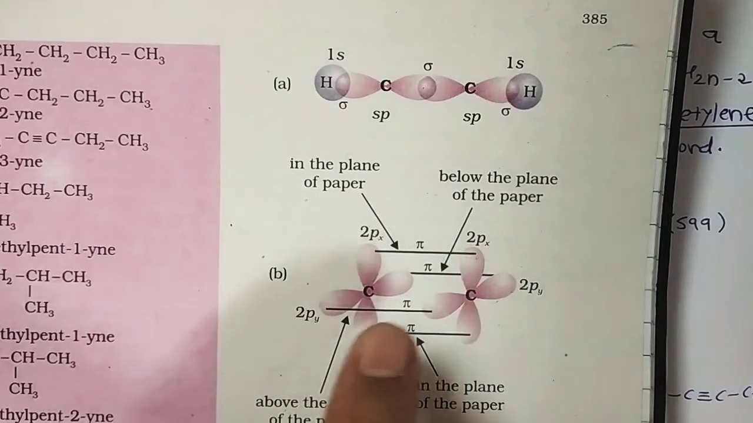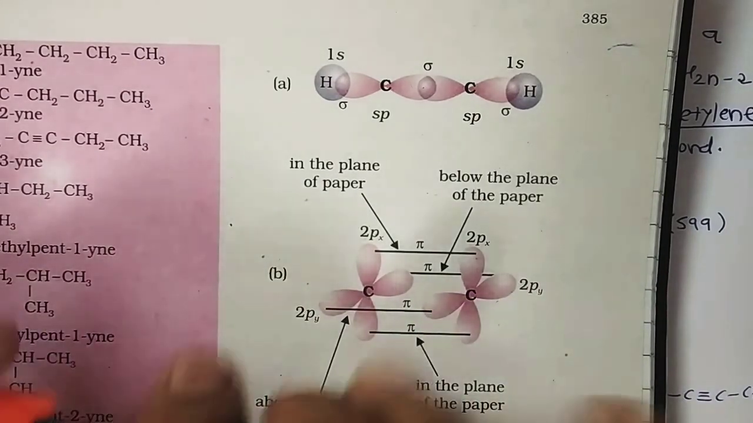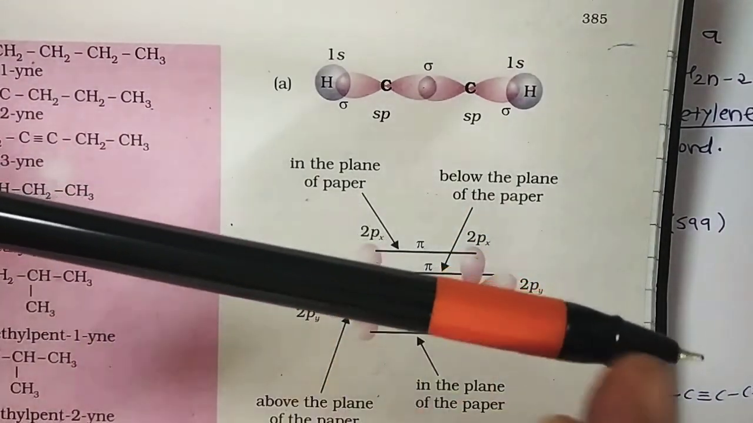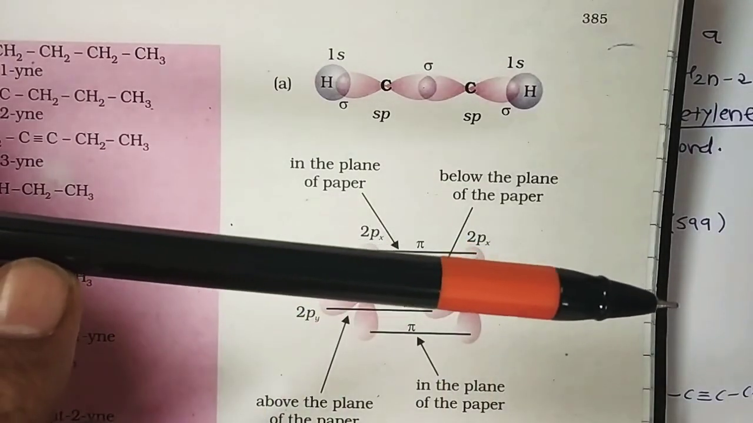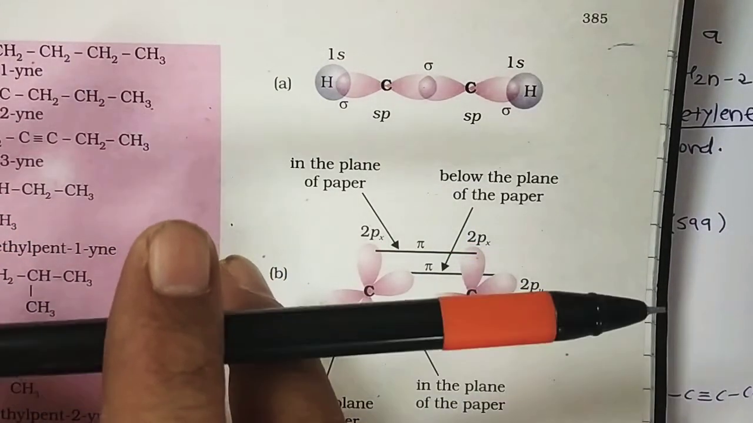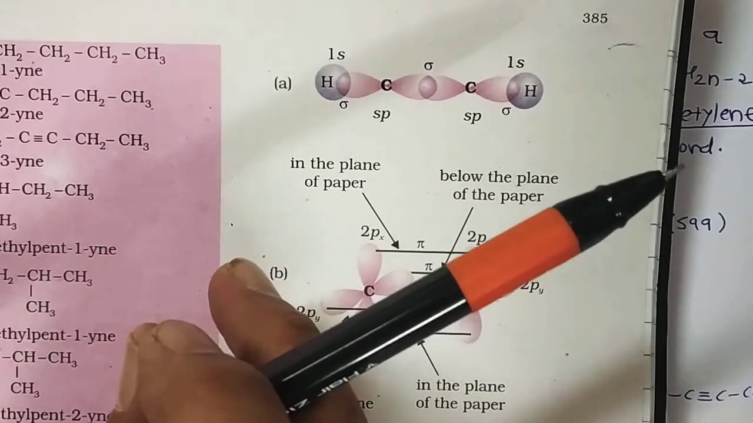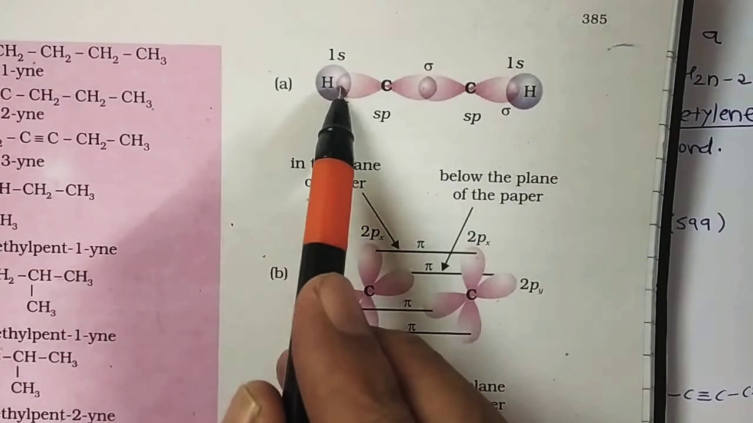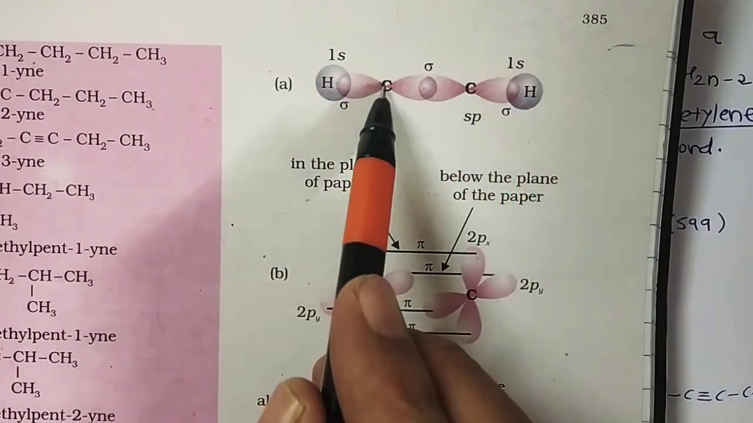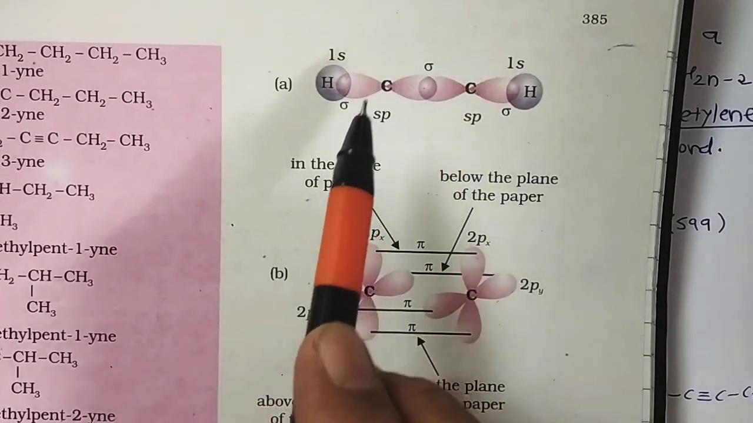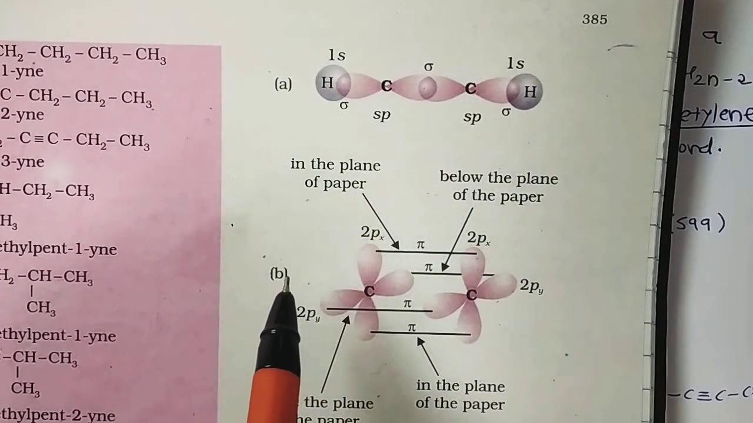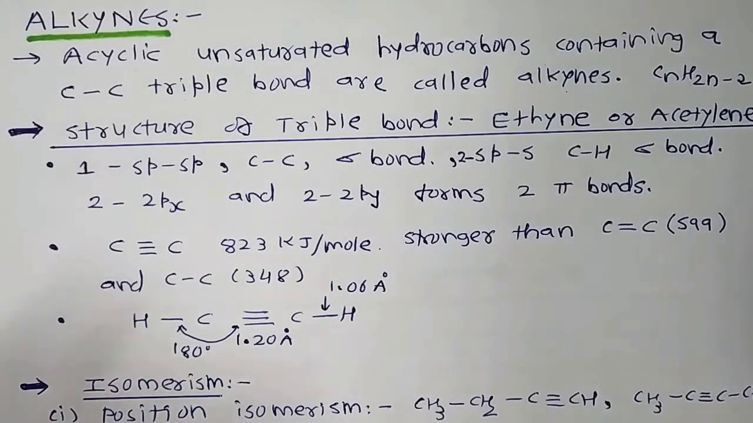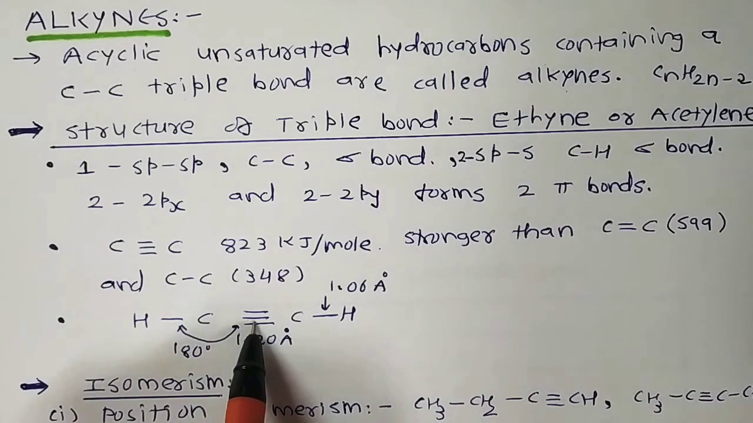So it is because of this cylindrical symmetry. The C-C sigma bond lies along the internuclear axis, while the pi bonds form this symmetrical electron cloud between the two carbon atoms. So ethyne is a linear molecule with an H-C-C-H bond angle of 180 degrees. From the above discussion, it follows that the carbon-carbon triple bond consists of one sigma bond and two weak pi bonds.